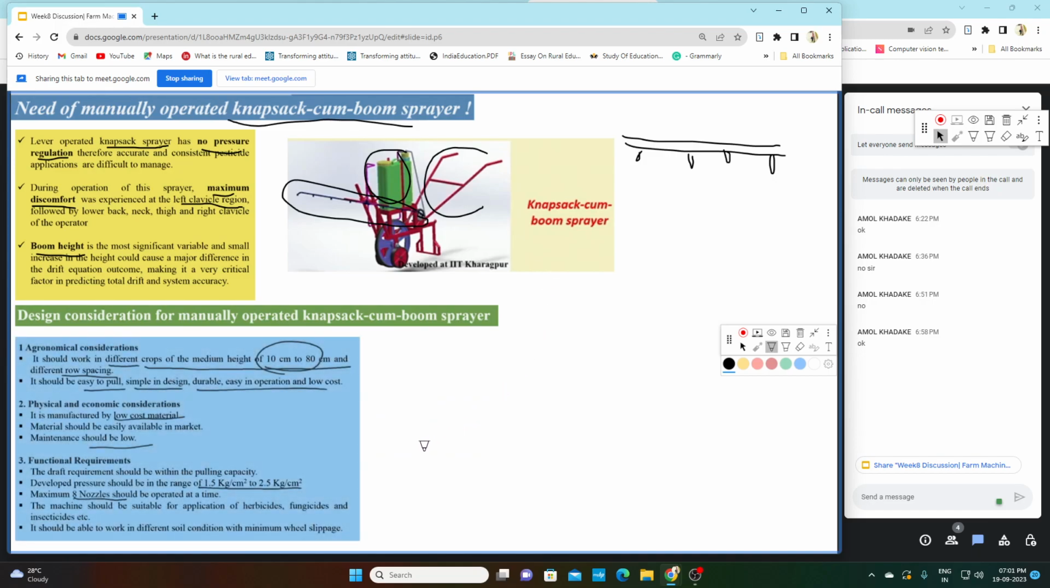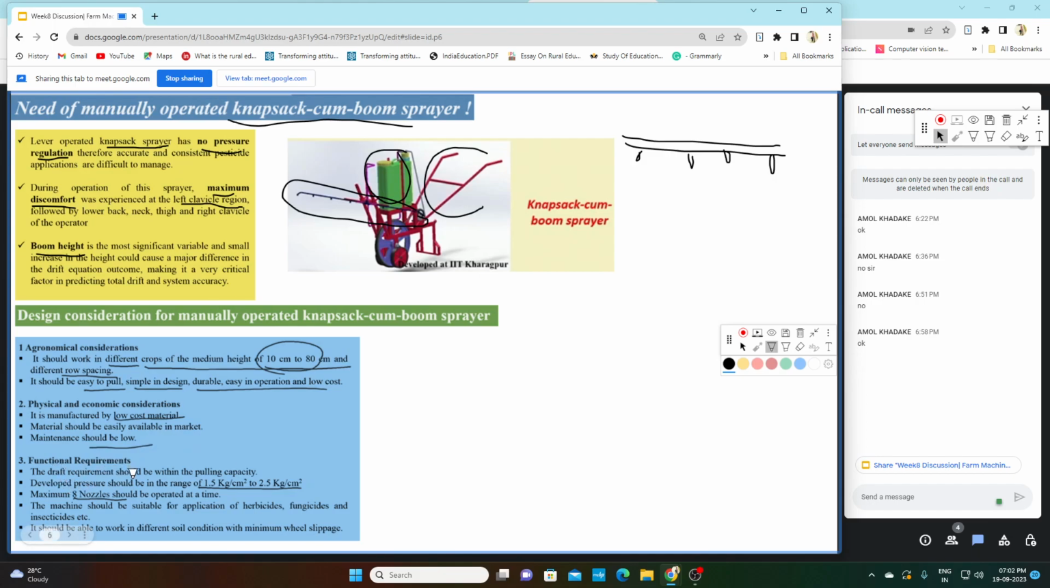Now the design considerations. First, agronomical condition. This is applicable for crops of medium height, 10 to 80 centimeter. Then it should be easy to pull, simple in design, durable, easy in operation, and low cost. All these provisions are provided in this knapsack cum boom sprayer. Second is physical and economic consideration. Manufacture cost must be low, material must be good, and maintenance should be low.